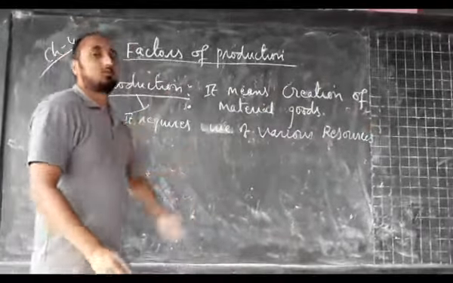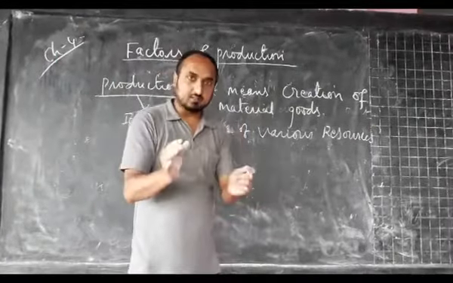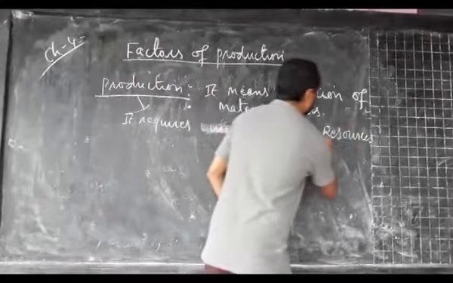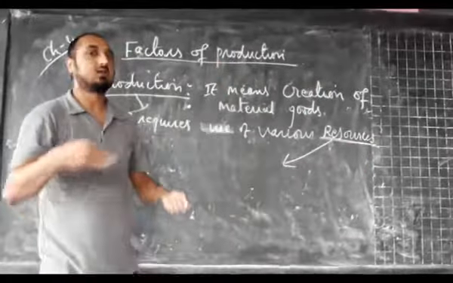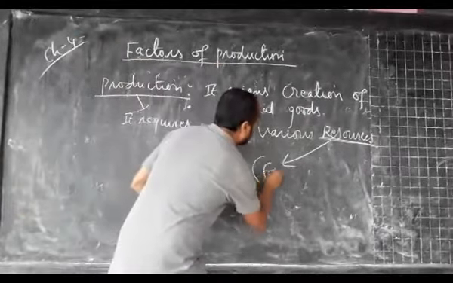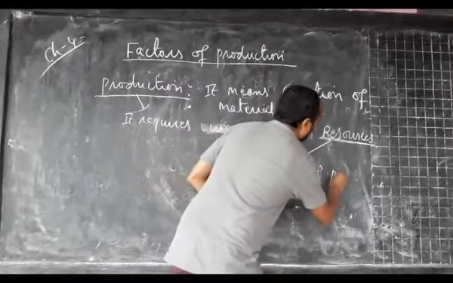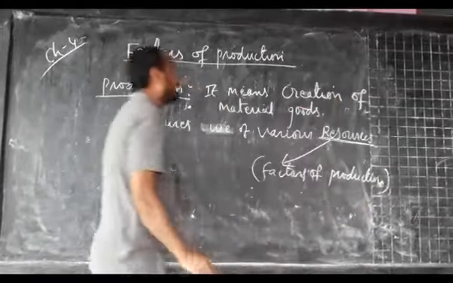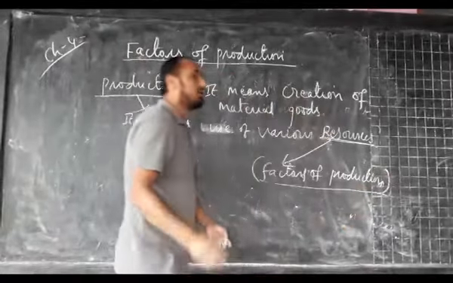Once again, the production of various goods and services requires use of various resources. So what are those resources? Those resources are themselves the factors of production.